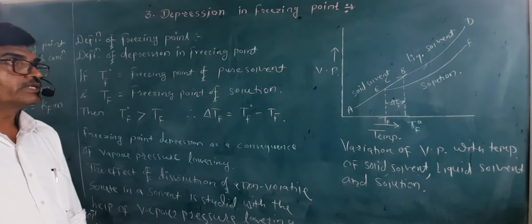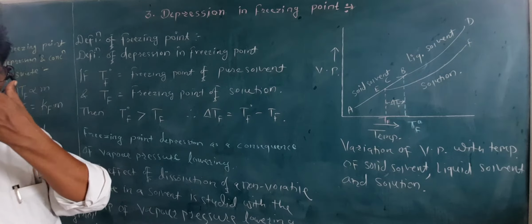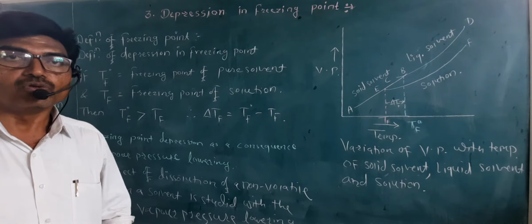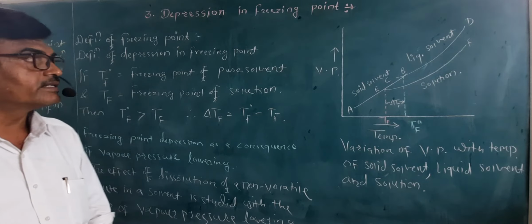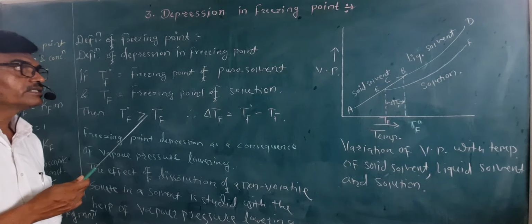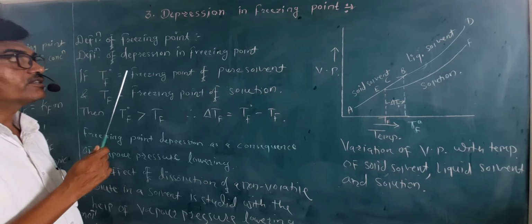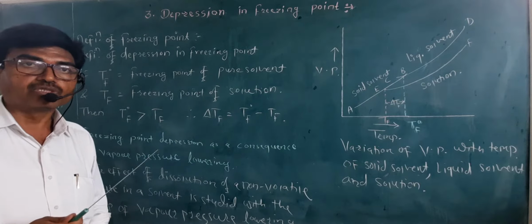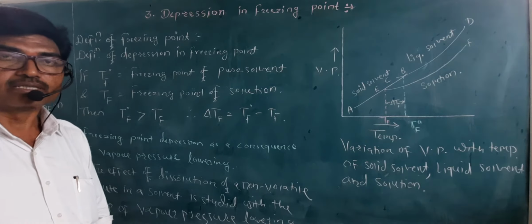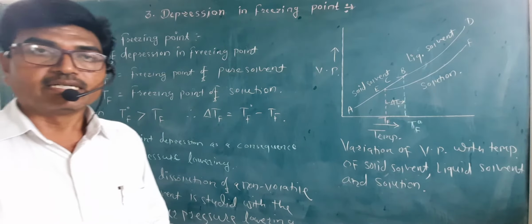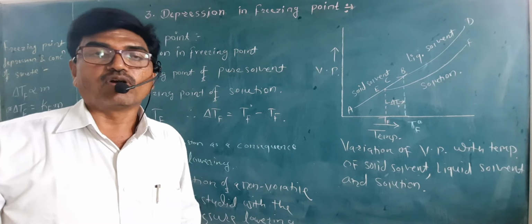See, it is observed that when a non-volatile solute is added in a pure solvent in order to prepare the solution, the freezing point of that solution now lowers or decreases. So this is called depression in freezing point.